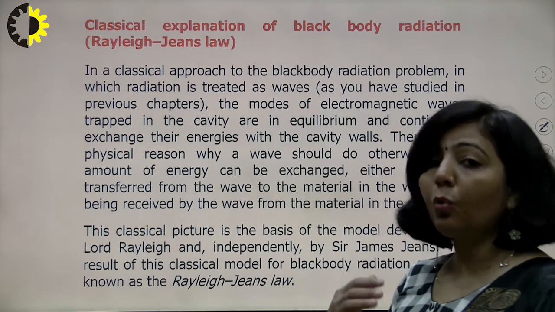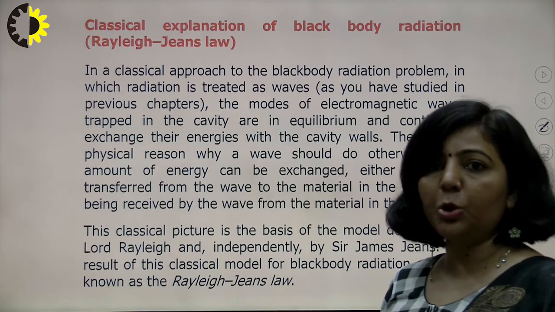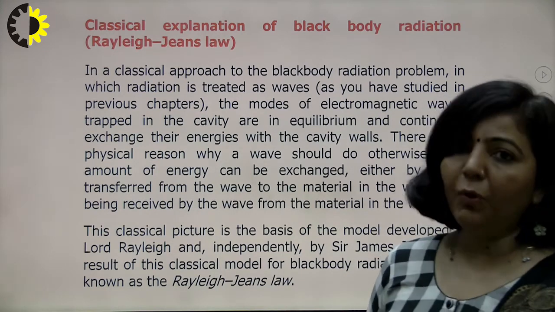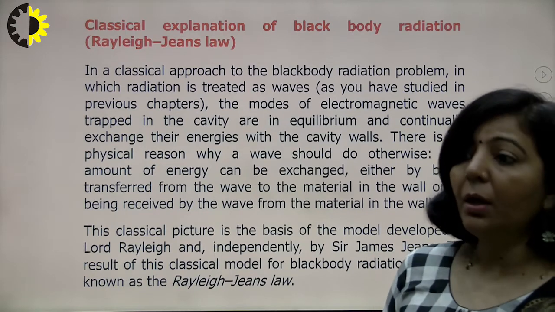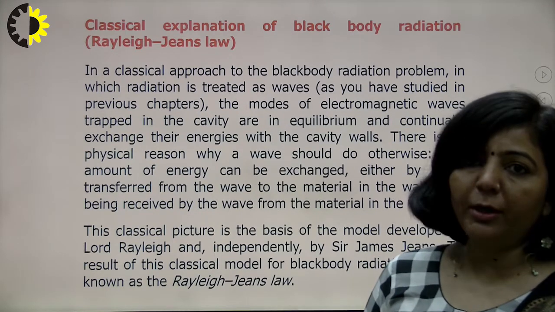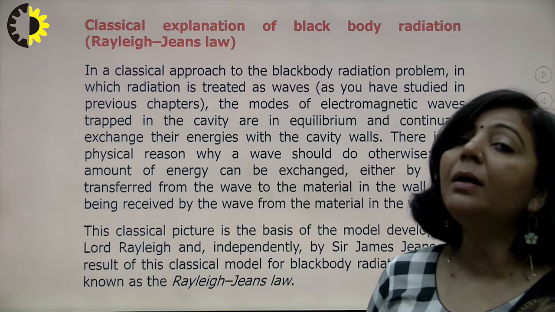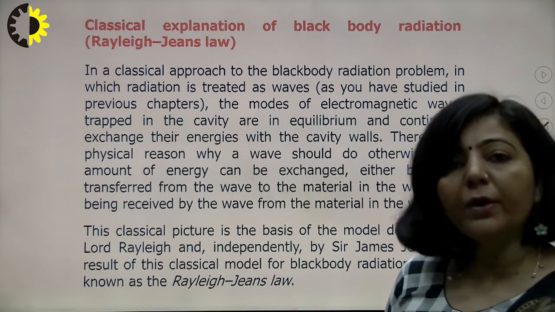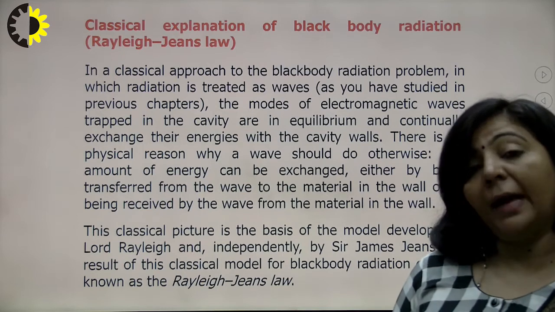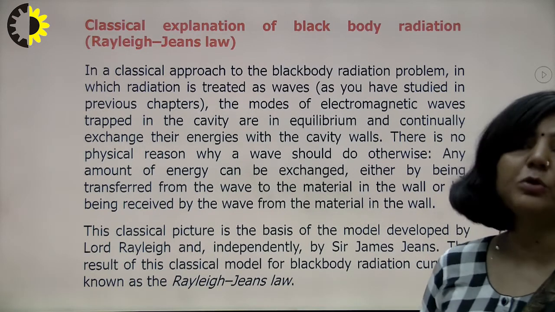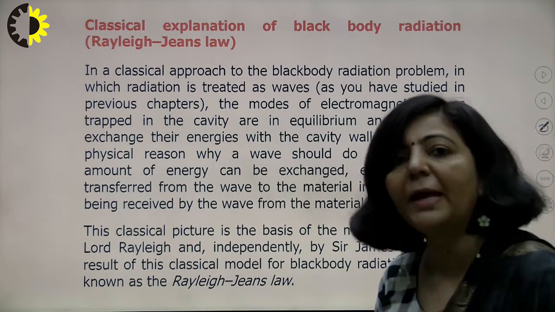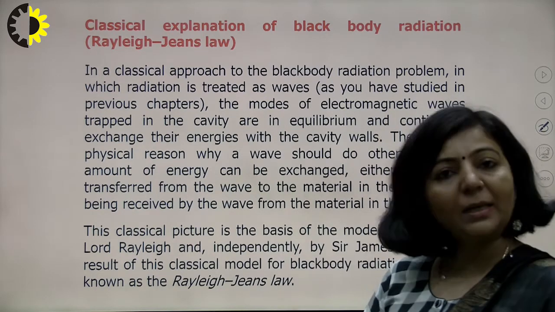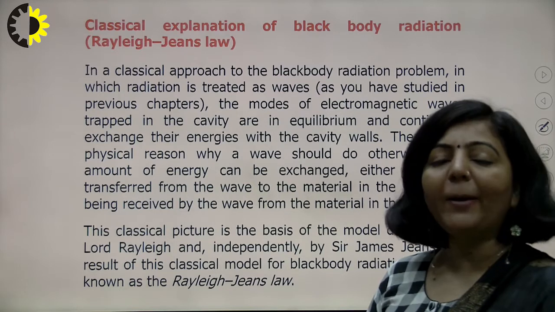But there was no combined explanation which can explain the entire black body radiation spectrum. So that was the drawback of classical theory, and in order to overcome that drawback, in 1900 Max Planck proposed a new theory which is known as Planck's quantum theory. So the topic of today's discussion is basically Planck's radiation law or Planck's quantum theory.